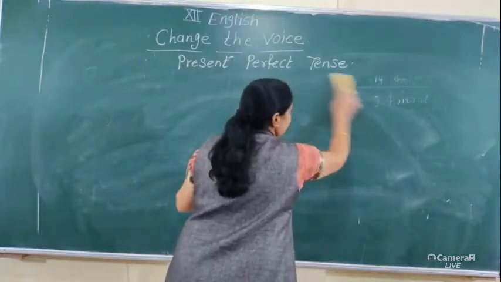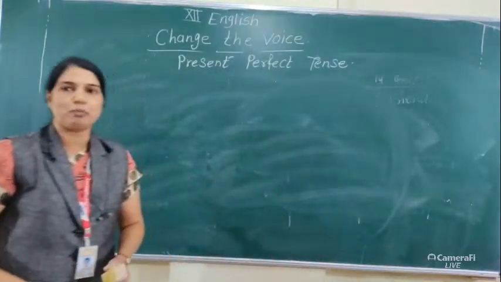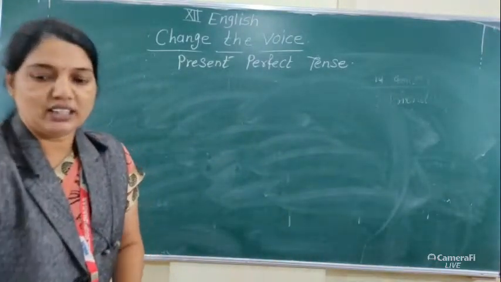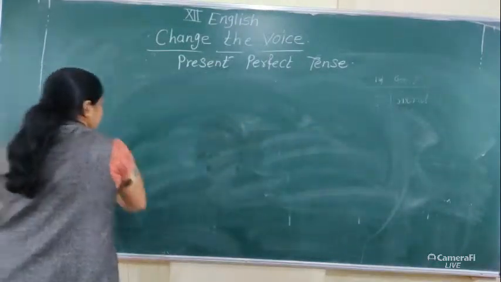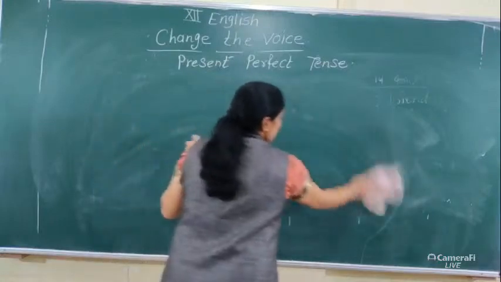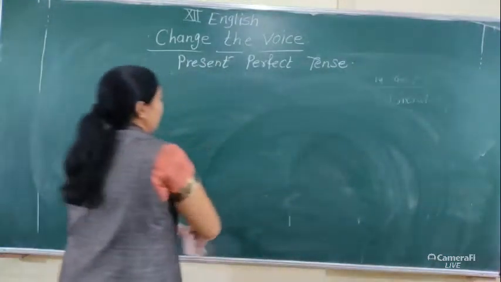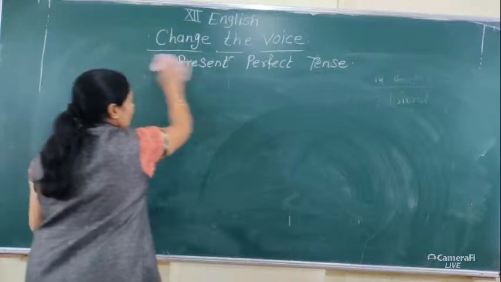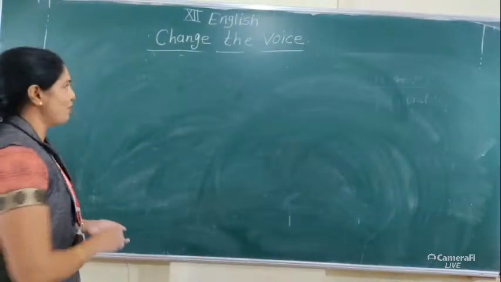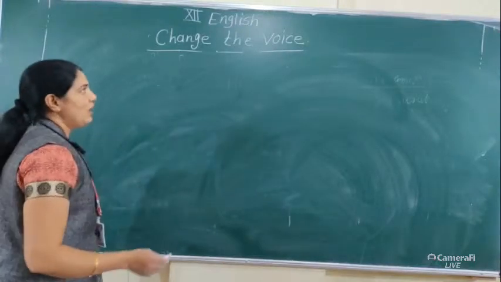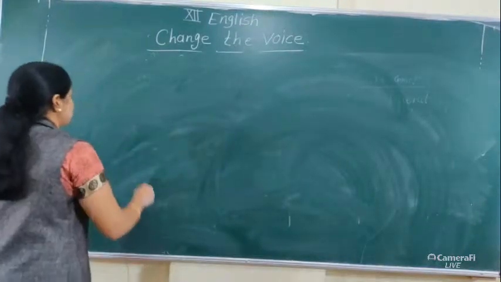If you understand the tense of the sentence properly, it is very easy to convert it from active into passive.